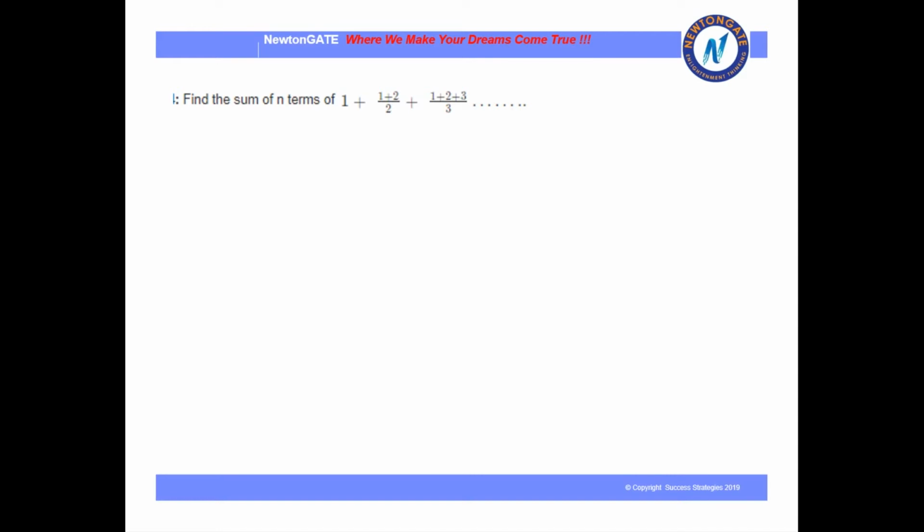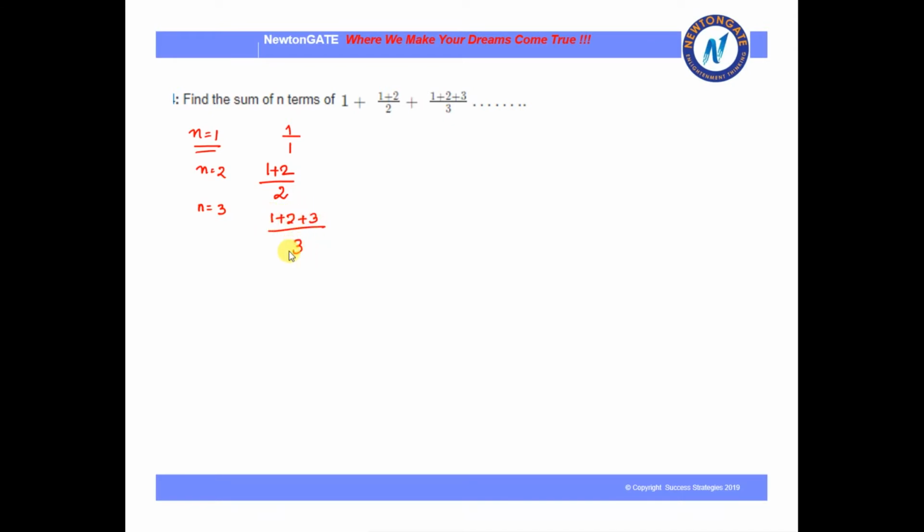Now if you look at the pattern, if I break this term, suppose n equal to 1, I can write 1 by 1. Now when I am writing n equal to 2, it is becoming 1 plus 2 by 2. Now when n equal to 3, then it is becoming 1 plus 2 plus 3 divided by 3.